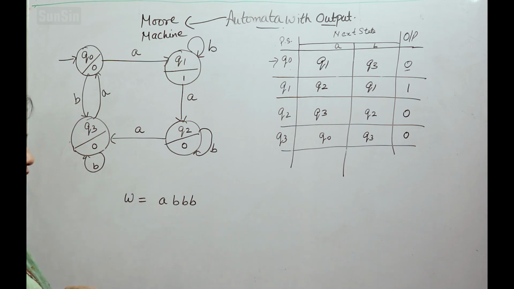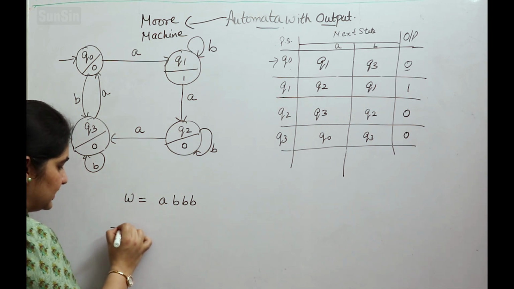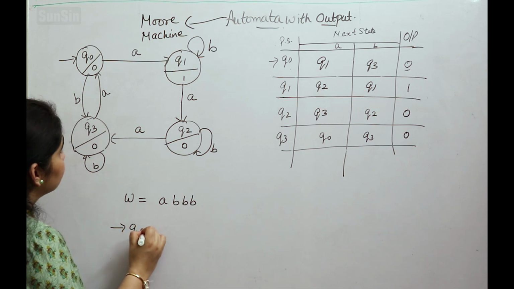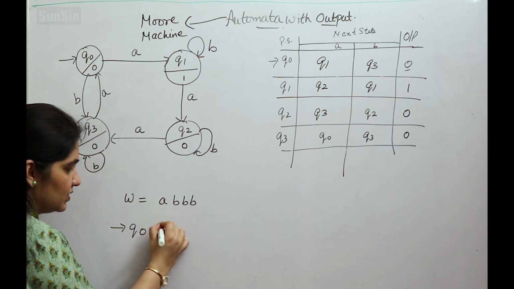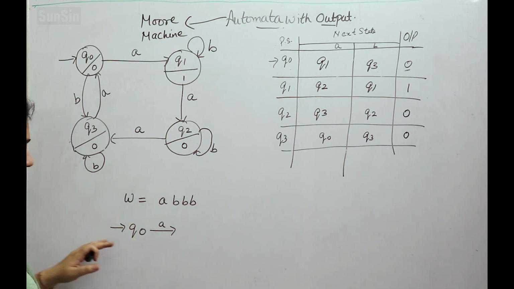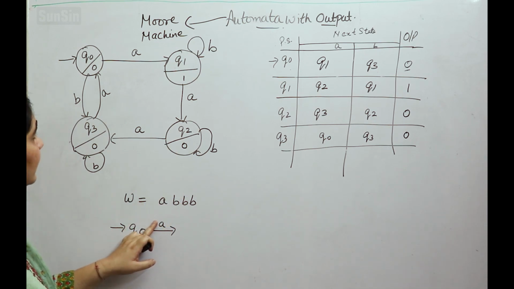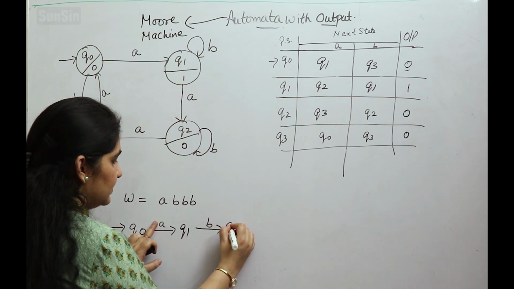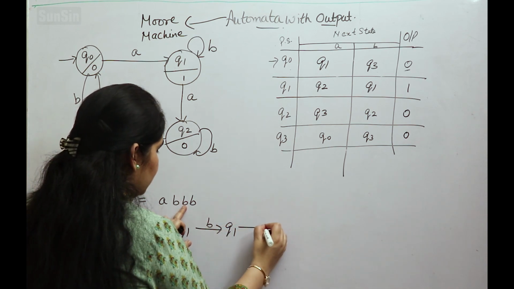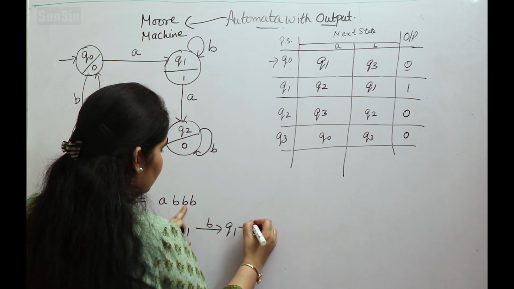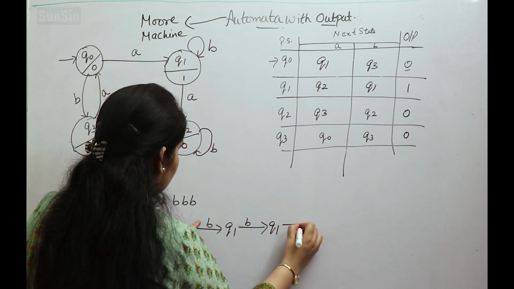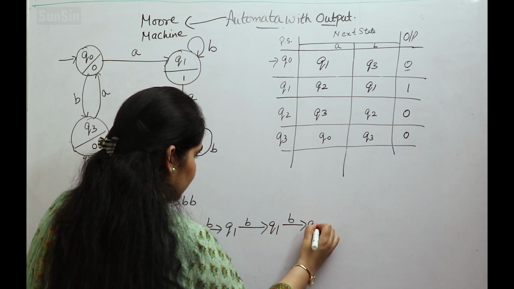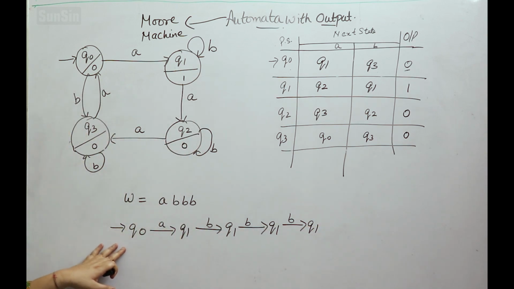Now for example, if we are given an input string w equals a b b b and we want to print the output for the given string. So what we will do, we will start from the initial state and then write the transitions for the given input string. Fine. So we will write Q0 with A is Q1, Q1 with B is Q1, Q1 with B is Q1, and then Q1 with B is Q1 again. Clear?